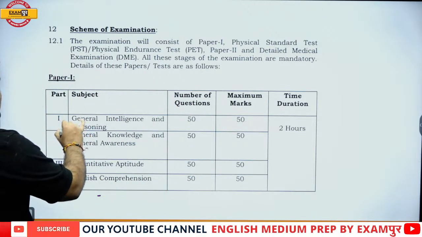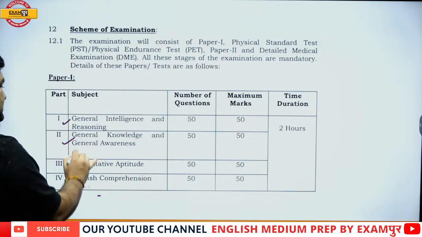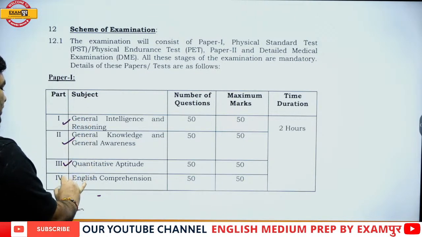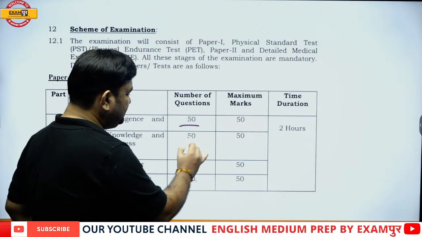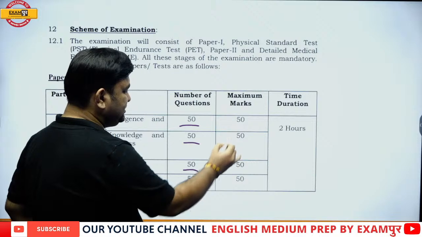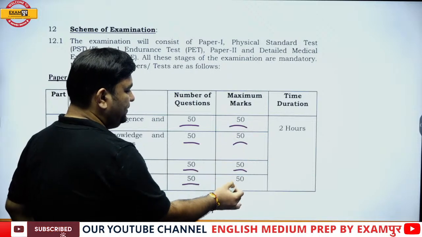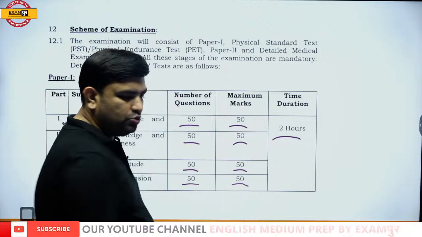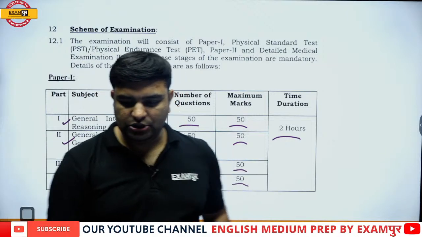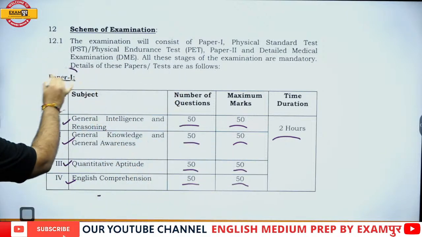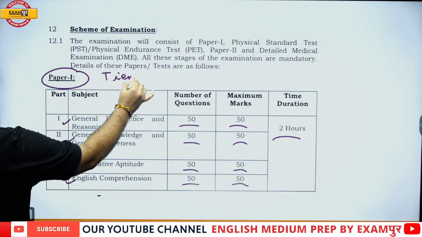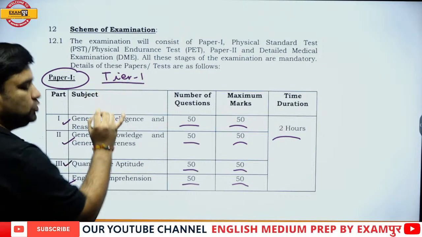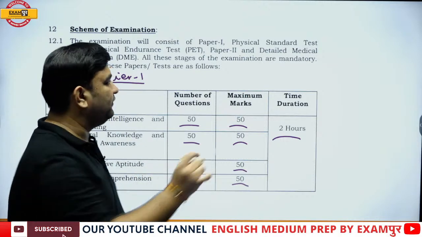So general reasoning is in the syllabus, general aptitude and general awareness, quantitative aptitude and English comprehension is in the syllabus. 50 questions, 50 marks each. Time duration is 2 hours. This is paper 1, or we can say tier 1. So initially the tier 1 will happen.